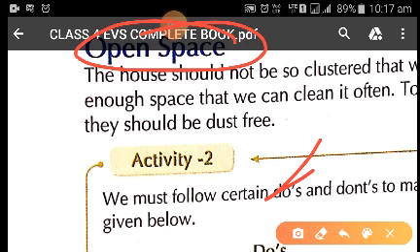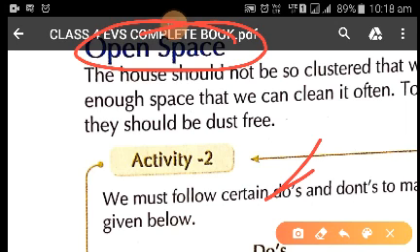Now children, this space we were talking about, the open space, also helps us in escaping at the time of fire or natural calamities. If you have enough open space around your house, you will be able to come out at the time of earthquakes, or you will be able to save yourself at the time of fire or any other disaster or calamity.